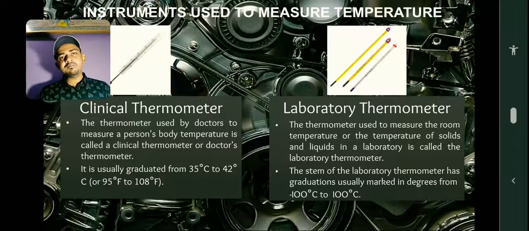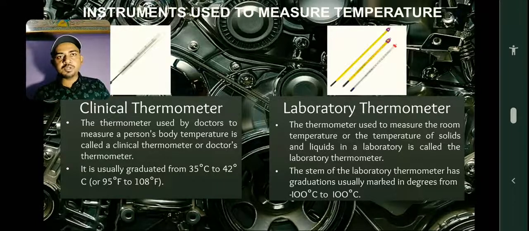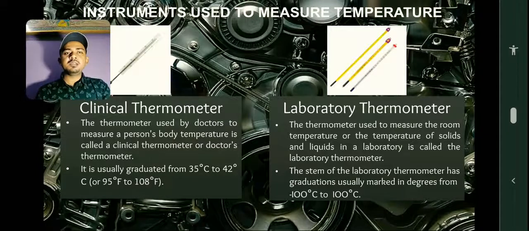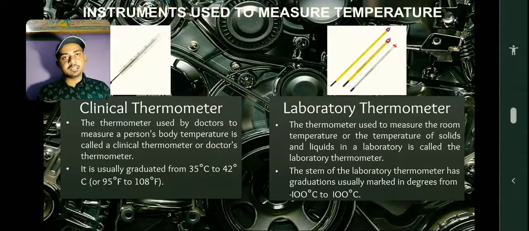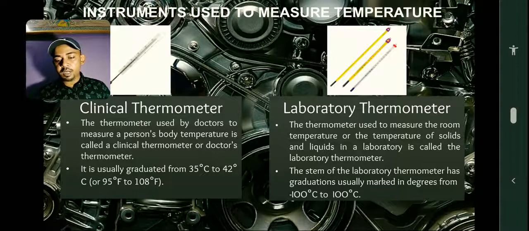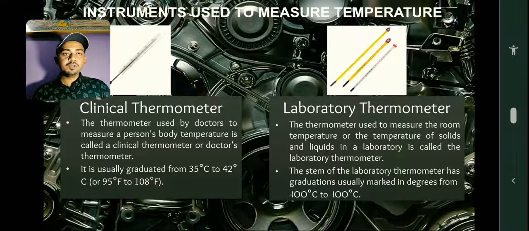The only thing which you need to remember is the range of a clinical thermometer and a laboratory thermometer. This is the only difference between these two thermometers. A laboratory thermometer generally ranges from minus 100 degrees Celsius to plus 100 degrees Celsius, and a clinical thermometer ranges from 35 degrees Celsius to 42 degrees Celsius, or 95 to 108 Fahrenheit. In Fahrenheit, it is measured from 94 to 108 degrees, and in Celsius, from 34 and a half or 35 to 42 degrees Celsius.